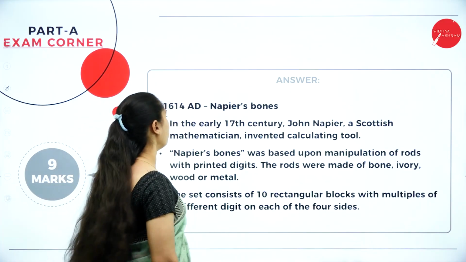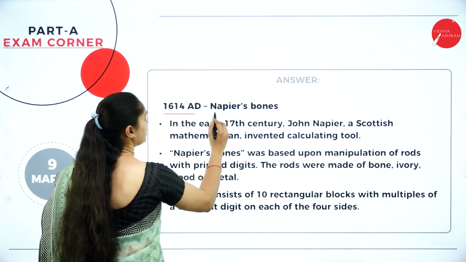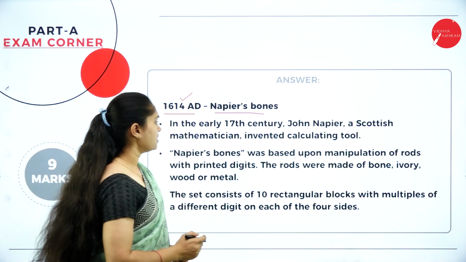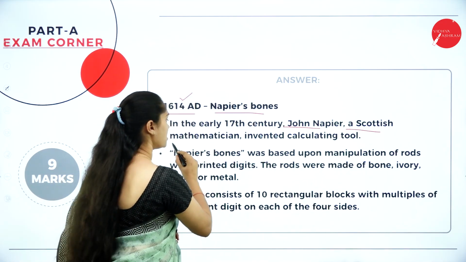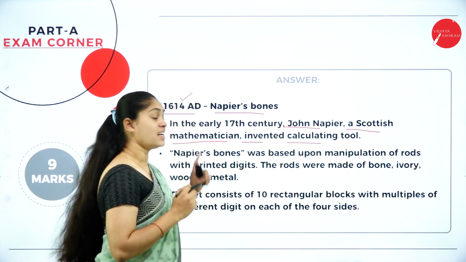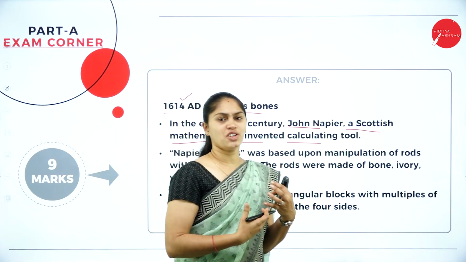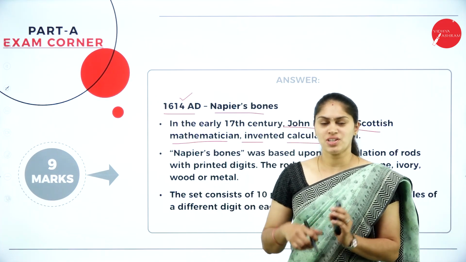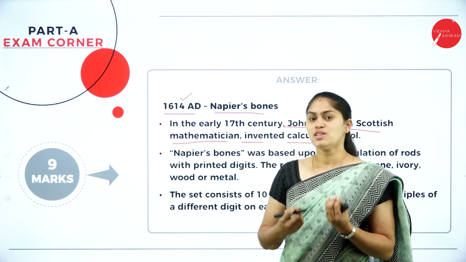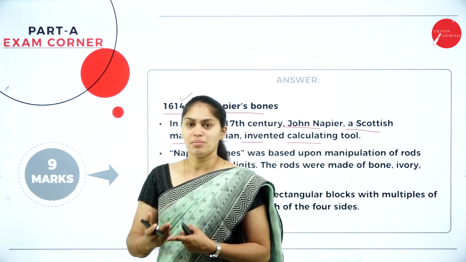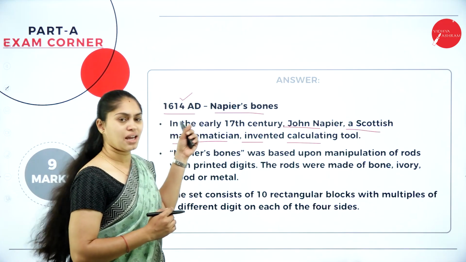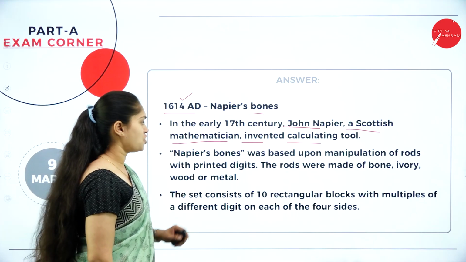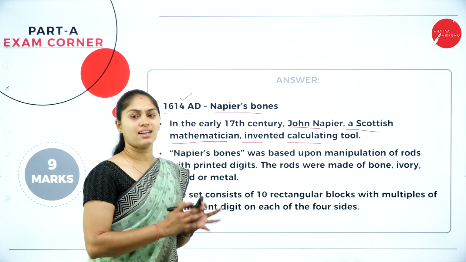After this what we have? It evolved with Napier bones. That was in the year 1614 AD. Here John Napier, a Scottish mathematician, invented this calculating tool. Moreover, we started inventing the computer for the purpose of calculation and counting. So in that we got the abacus. After that we have these Napier bones, which were invented by John Napier. He was a Scottish mathematician who invented this calculating tool.